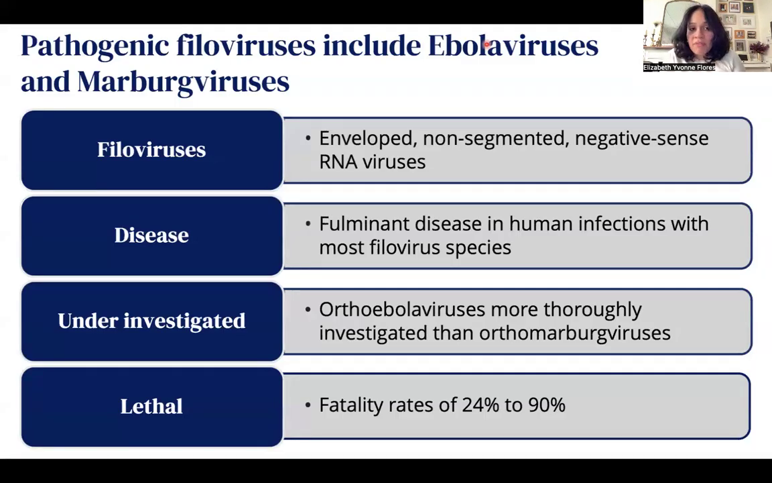Pathogenic filoviruses include Ebola viruses and Marburg viruses, which are enveloped, non-segmented, negative-sense RNA viruses that cause fulminant disease in humans and non-human primates, with the potential of human-to-human transmission, primarily through mucous membrane contact with the bodily fluids of an infected individual. Ebola virus has garnered significant scientific attention and media popularity, while Marburg virus, comparatively, is under-investigated, despite having case fatality rates and symptomatology that are nearly identical to that of Ebola virus disease. Importantly, both of these viruses are lethal, with case fatality rates ranging between 24 and 90%.